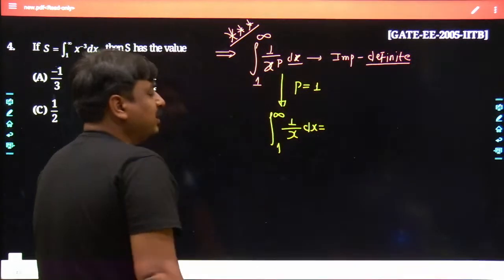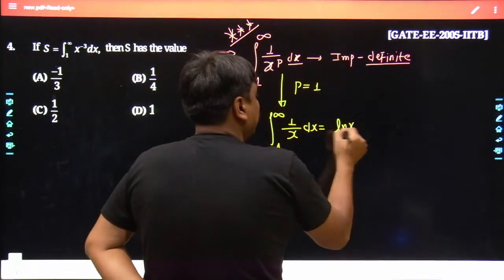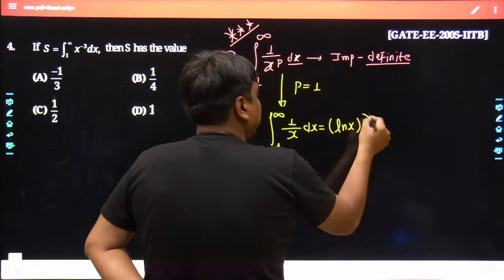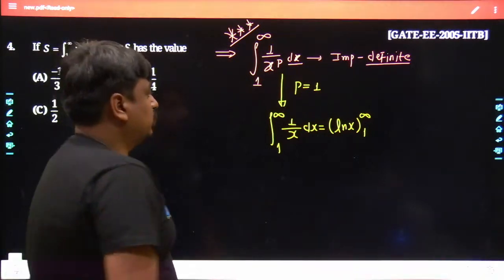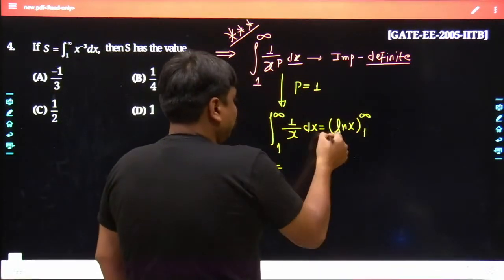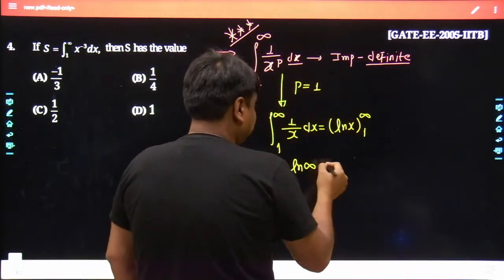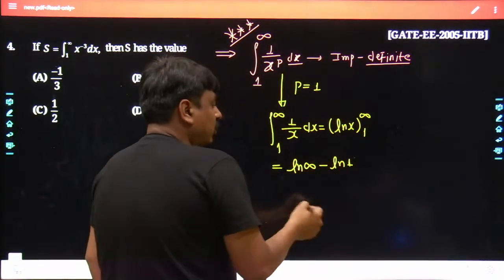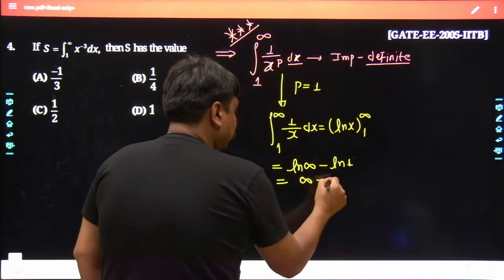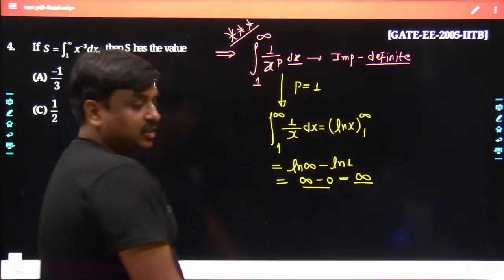May I know what would be the integration of 1 upon x? The integration of 1 upon x is ln of x, where its upper limit and lower limit are known to me. Yes, infinity and 1. So I would be feeding in the upper as well as lower limit. The ln of infinity we have seen earlier in the first class of this complete course of mathematics. Ln of infinity becomes infinity, ln of 1 becomes 0. So 0 gets subtracted from infinity. The result would be infinity.